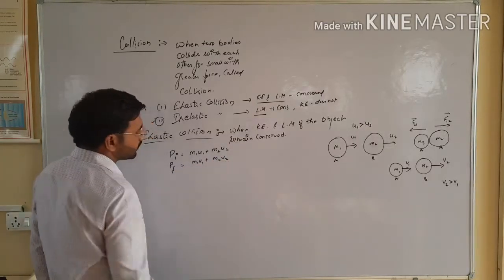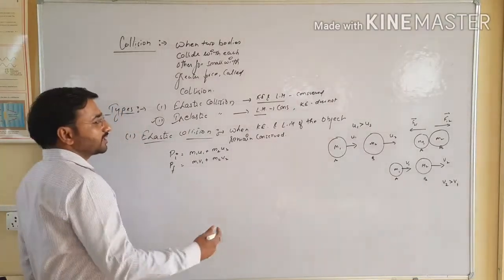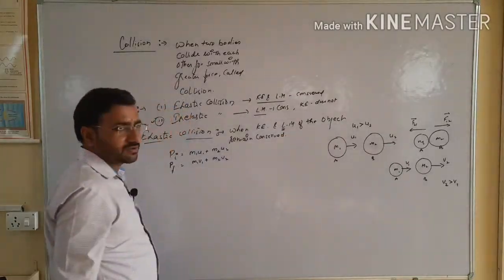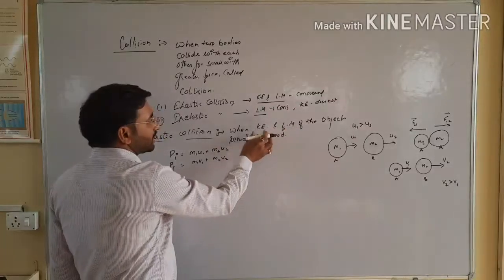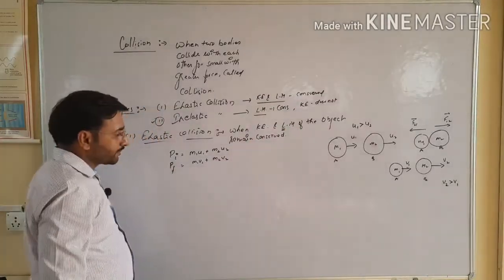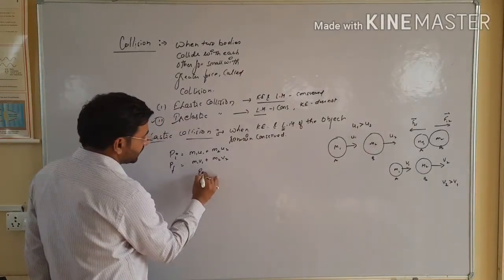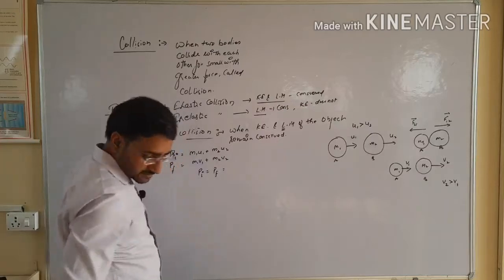As the kinetic energy as well as the linear momentum are conserved, and in class 9 you know about conservation of linear momentum, here the linear momentum Pi is equal to Pf, so it implies that